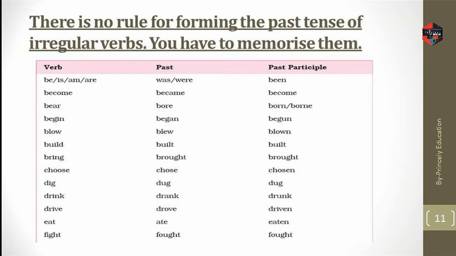So we have seen that in regular verbs there was a rule, meaning that table which we have learned. But in irregular verbs there are no such rules. So we have to memorize the table of the verb, past and past participle form. Be: is, am, are will be was, were, been.